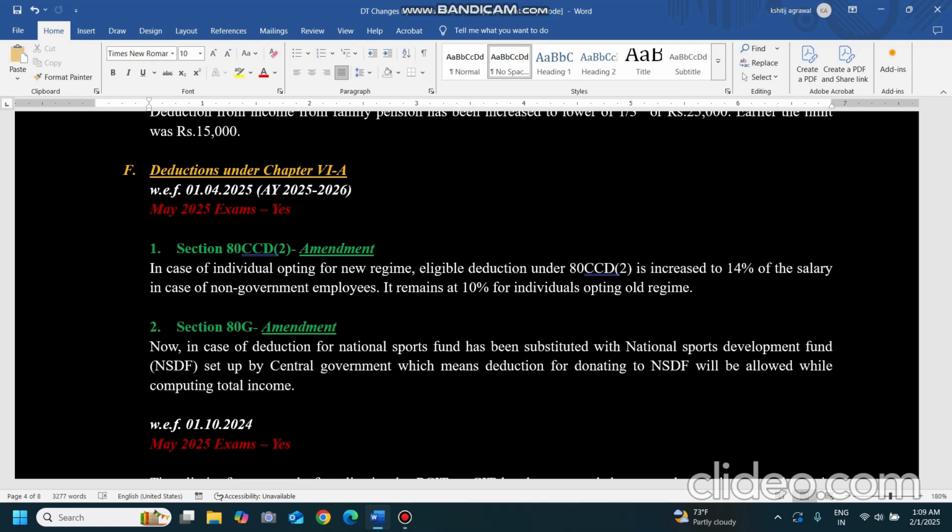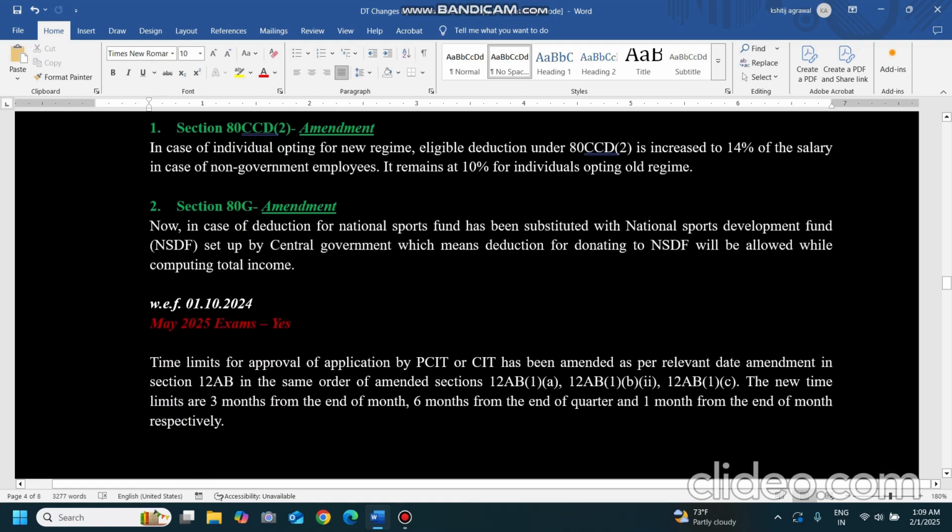Now coming to 80G, which deals with deductions for donations. The National Sports Fund has been substituted with the National Sports Development Fund set up by the central government, which means deduction for donating to NSDF will be allowed while computing total income. Earlier there was a National Sports Fund, for which deduction was allowed under 80G. The government might have created a new fund, or kept the old one, or merged two funds into one. The central government has notified this National Sports Development Fund for claiming deduction under 80G. Any new donation made to it will be allowed.